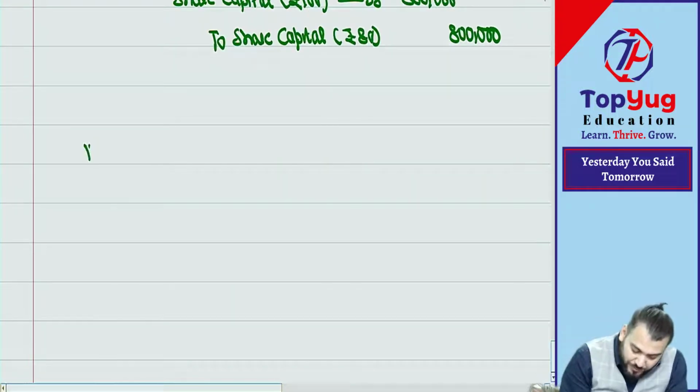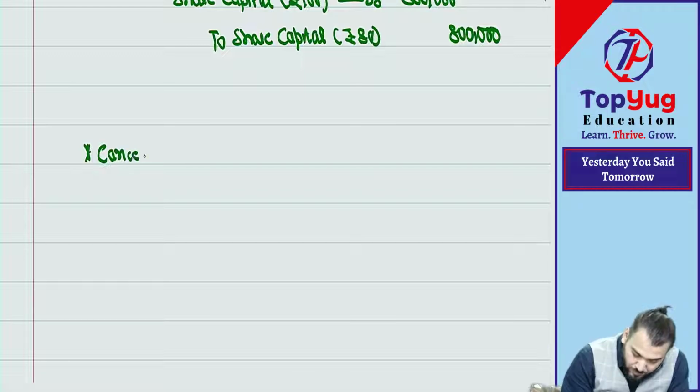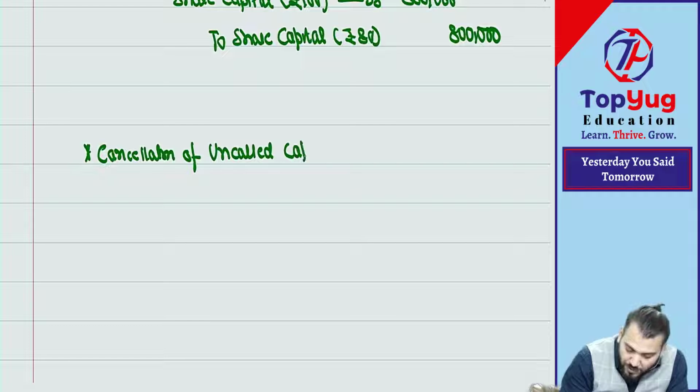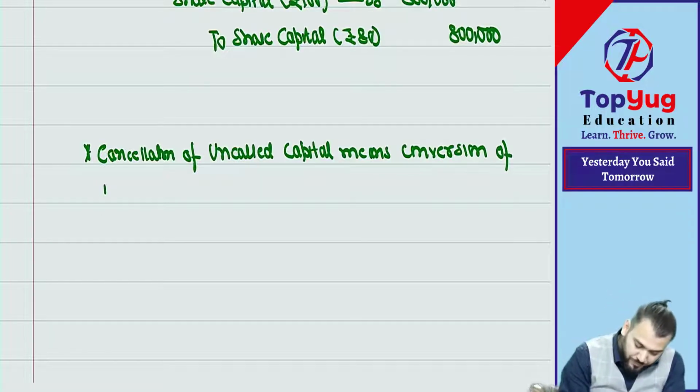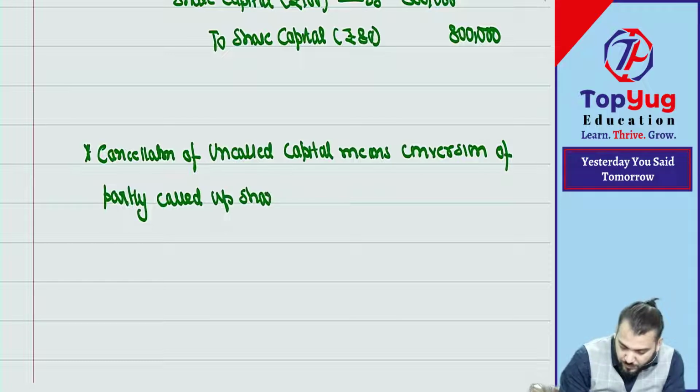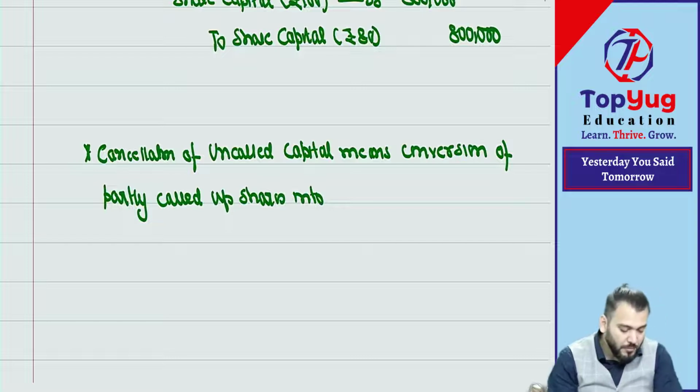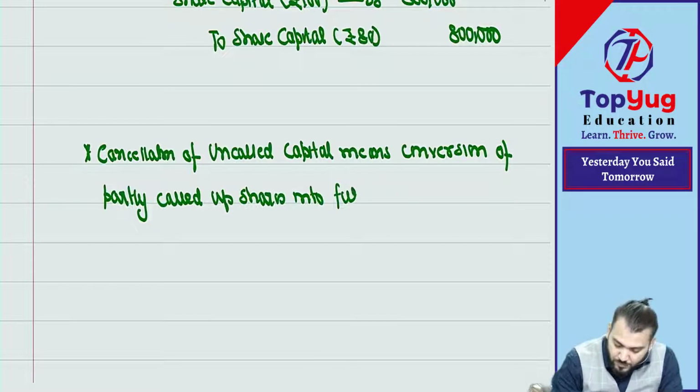So write down: cancellation of uncalled capital means conversion of partly called up shares into fully called up.